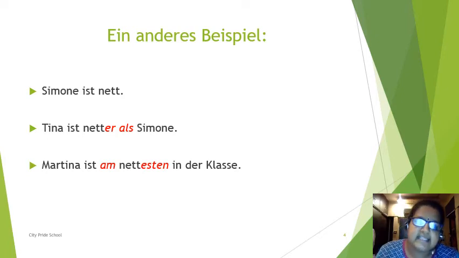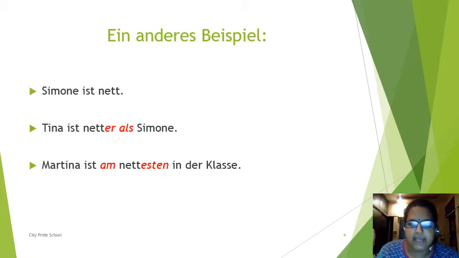Tina is nicer than Simon. And Martina ist am nettesten. Now here in the third sentence there is a comparison among all students in the class, and among all students, Martina is the nicest person. That's why it is am nettesten, superlative degree, and e is added. Esten is used in case of superlative here. I hope it is clear now.